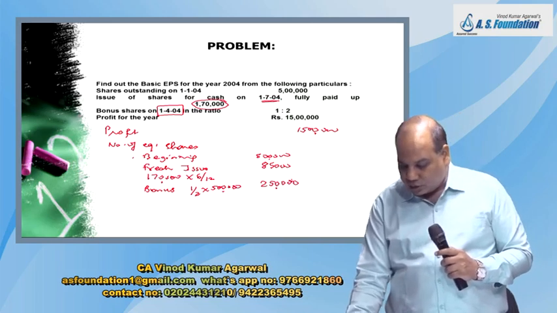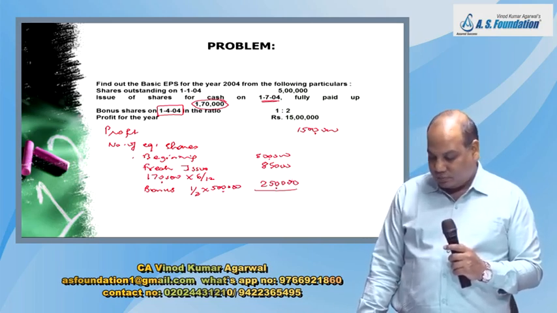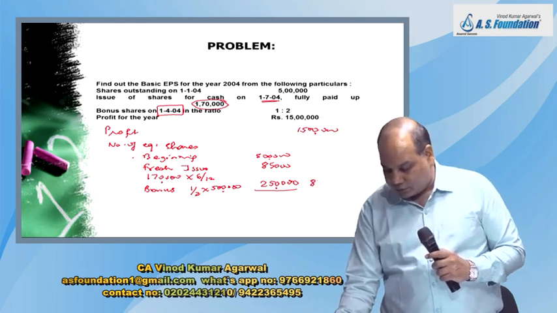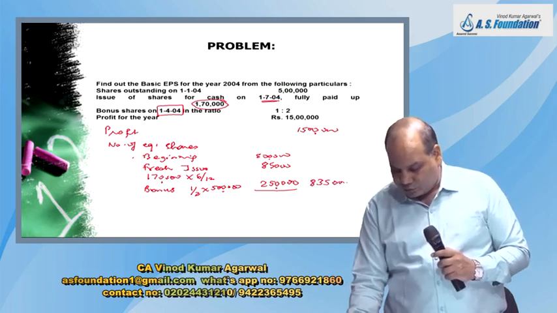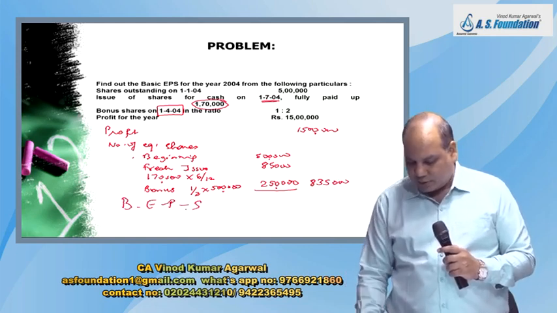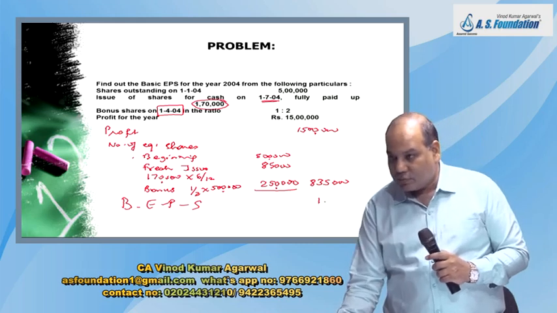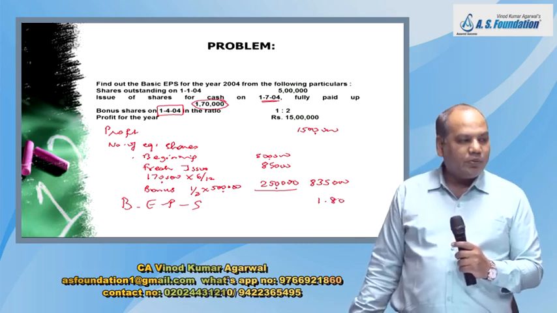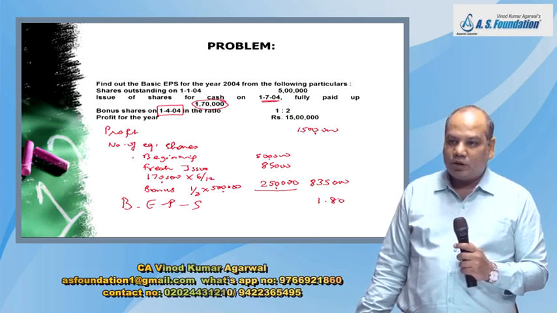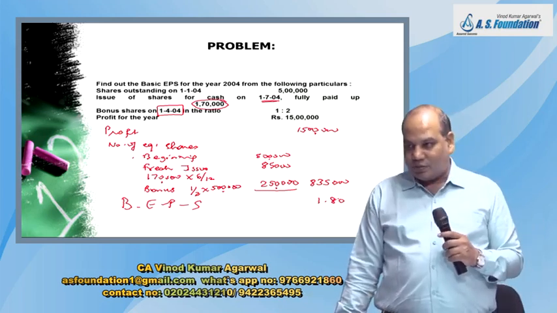So what is the total of the weighted average number of shares? 8,35,000. So what is BEPS? Yes? 1 point? Is it 1.80? Done. Try the next one. Question number 11.